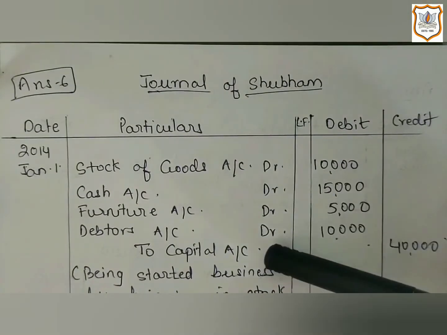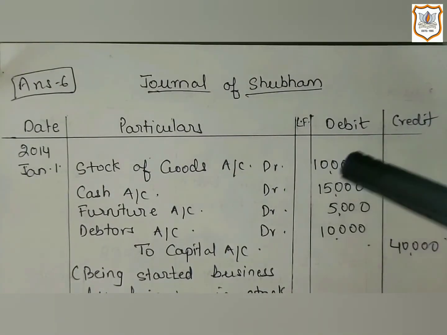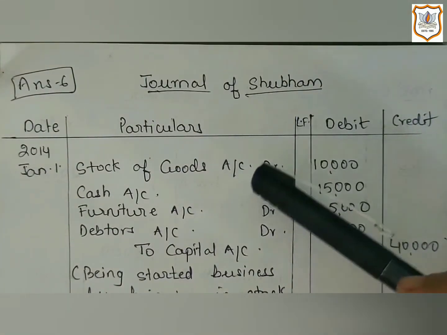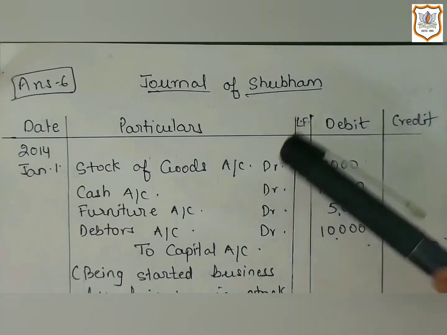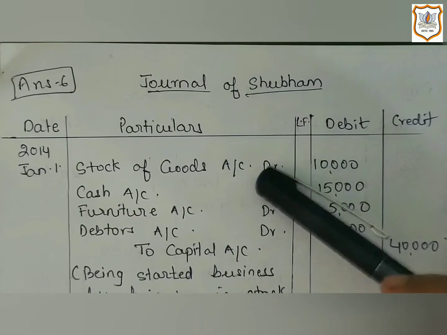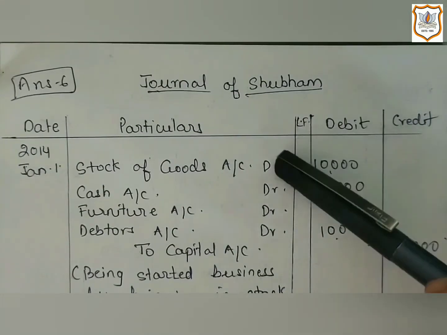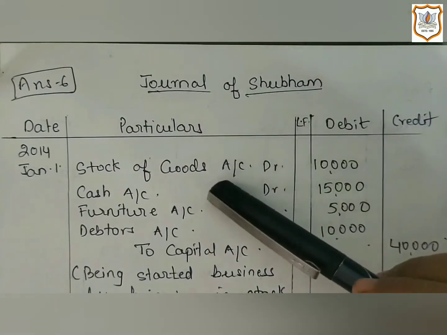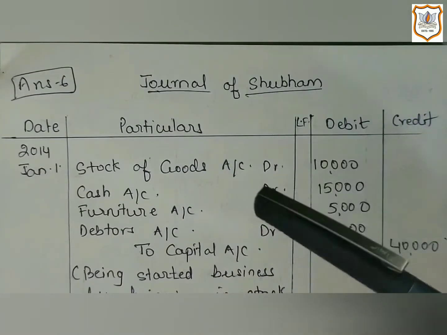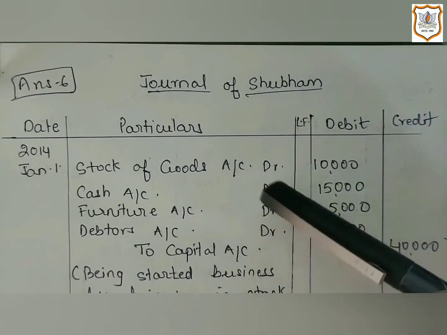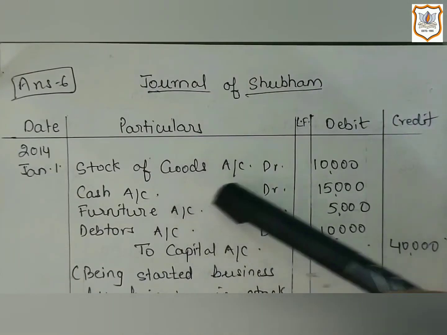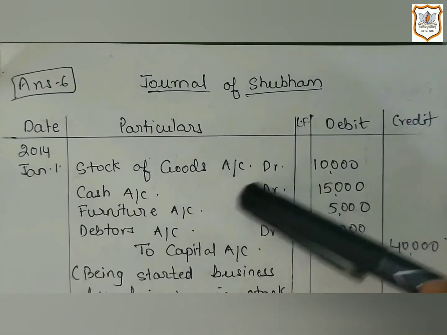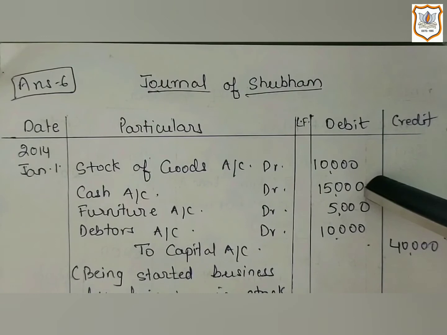So here, as the owner Shubham is introducing goods, cash, furniture and debtors, and by introducing these things, he has started business. So goods are coming in the business, and goods is associated with real account. So for goods, we will apply the rule of real account, that is debit what comes in, and here goods are coming in the business. That's why it will be debited. Cash is also a real account. So as per the rule, debit what comes in. Here cash is also coming in the business as the owner has introduced it to start the business. So cash is coming in the business. That's why the cash account will be debited.